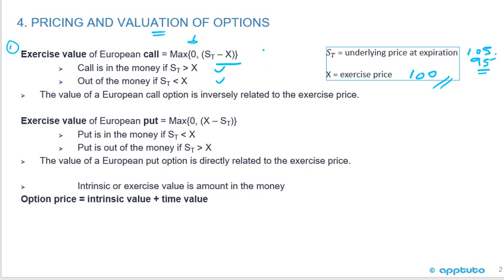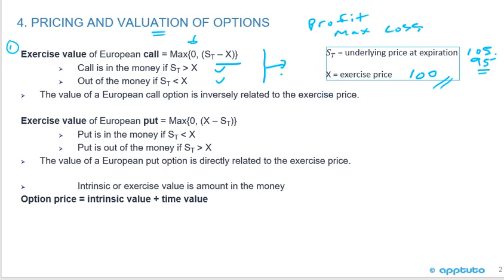Okay. Now what we didn't do in the last LOS is we didn't look at the profits. You know, the maximum profit. We didn't look at the maximum loss, and we didn't look at the break even. And that's what we're doing in this LOS. So it's not going to be too difficult.